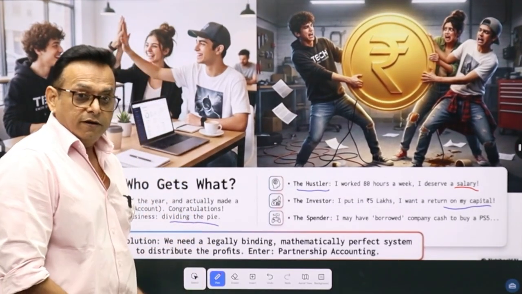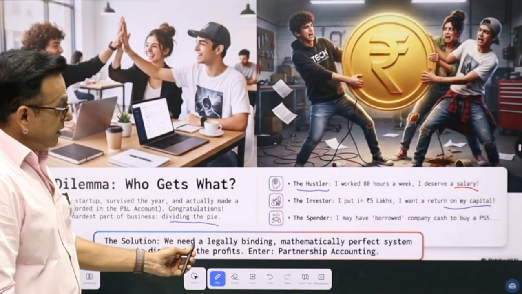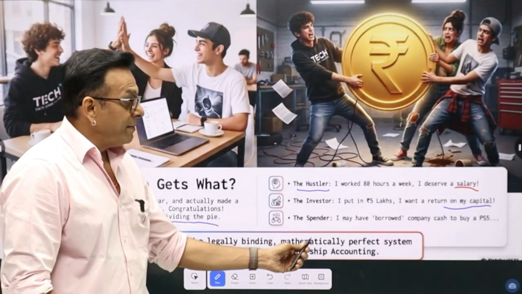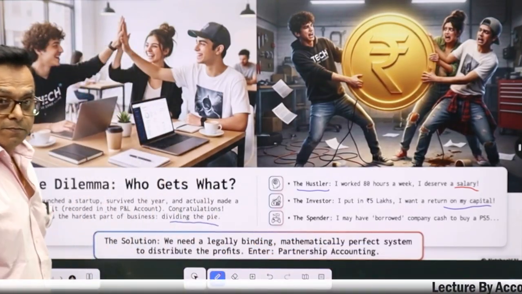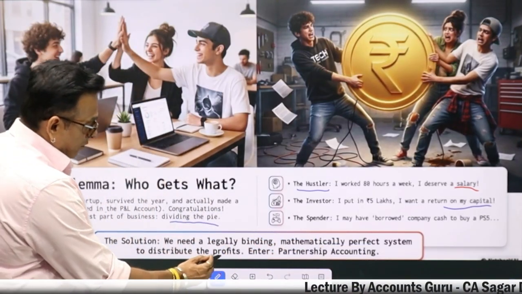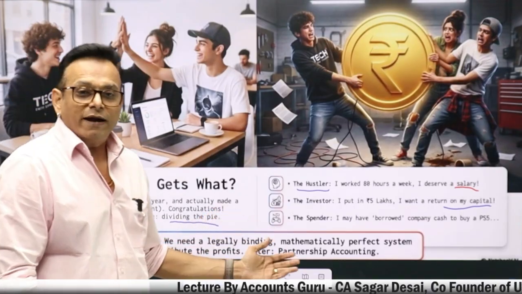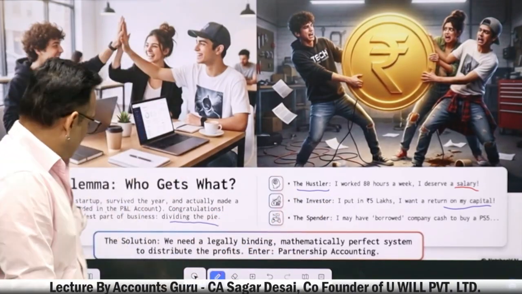The solution: we need a legally binding, mathematically perfect system to distribute the profits. Enter partnership accounting.